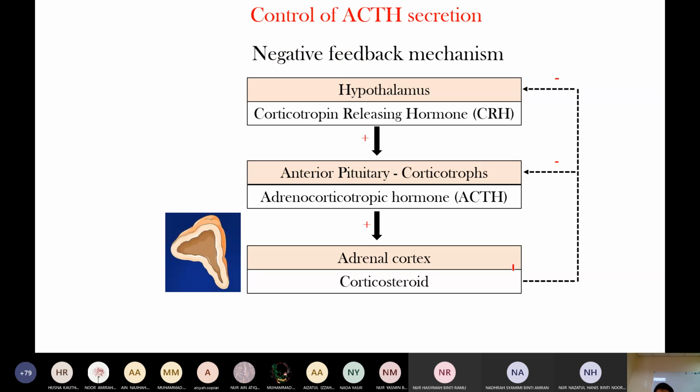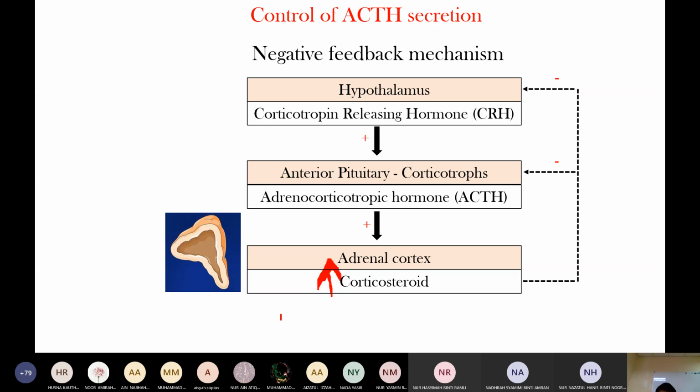Okay, another one here. Adrenal cortex, corticosteroid, negative feedback, right? When there is excess corticosteroid, there is negative feedback on the anterior pituitary and hypothalamus. Take oral corticosteroid, exogenous corticosteroid, the drug. Excess corticosteroid in the blood may be endogenous or exogenous.